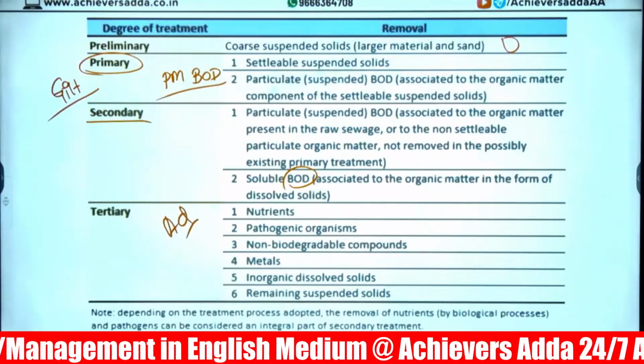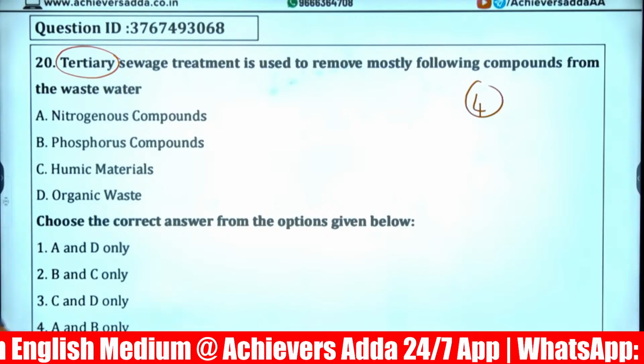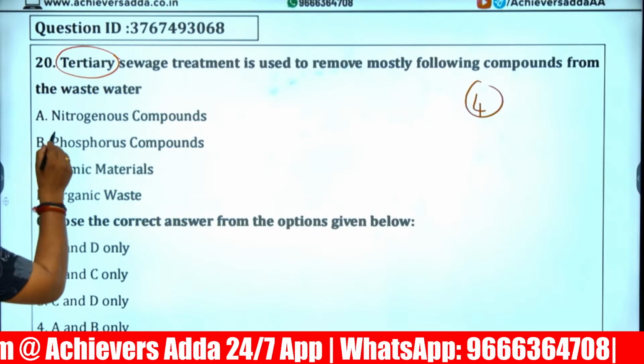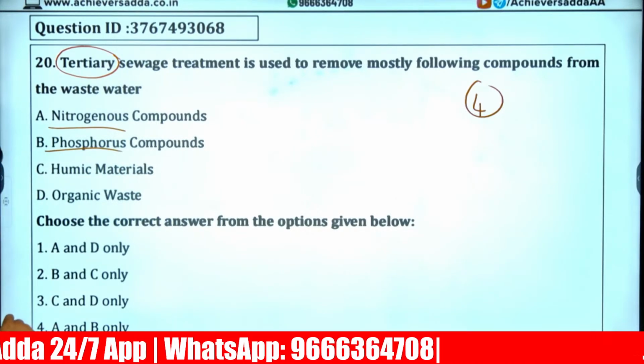Now look at the question, sir. What was the question? Tertiary sewage process. In tertiary, which of the following compounds will be removed? Basically, just now we have seen nitrogen and phosphorus. So A and B should be the correct answer. Option number 4.